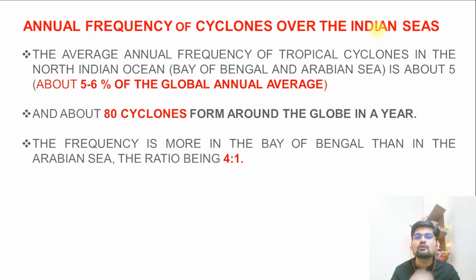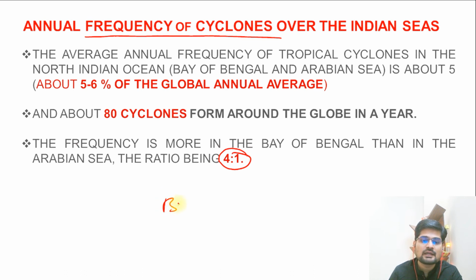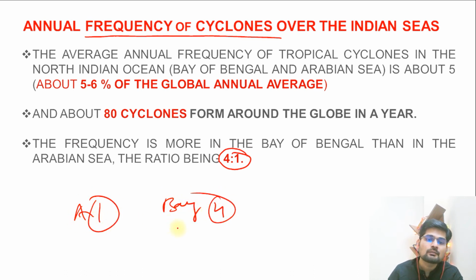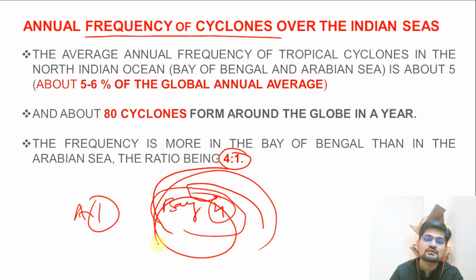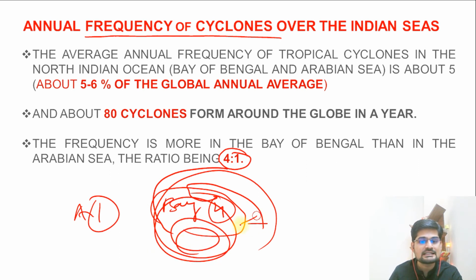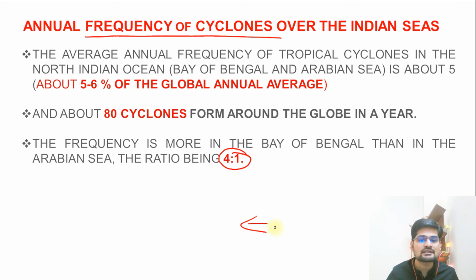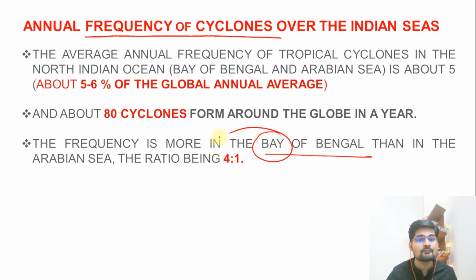Now let's look into one more factor that is important: what is the annual frequency of cyclones over the Indian seas? Now remember, there is a ratio which is 4:1. It means the Bay of Bengal has 4 while the Arabian Sea has only 1, because this Bay area has more impact of wind circulation and Coriolis force, whirling action, heating effect. So all these factors are there. So what happens here? There are more cyclones in the Bengal section, the Bay area, right?